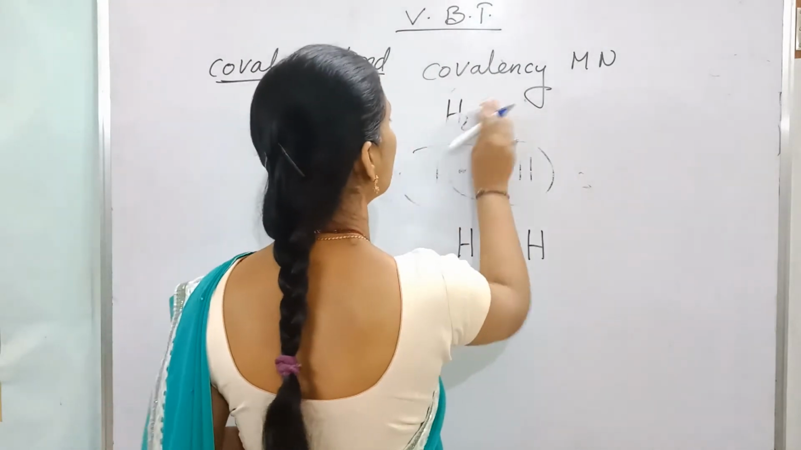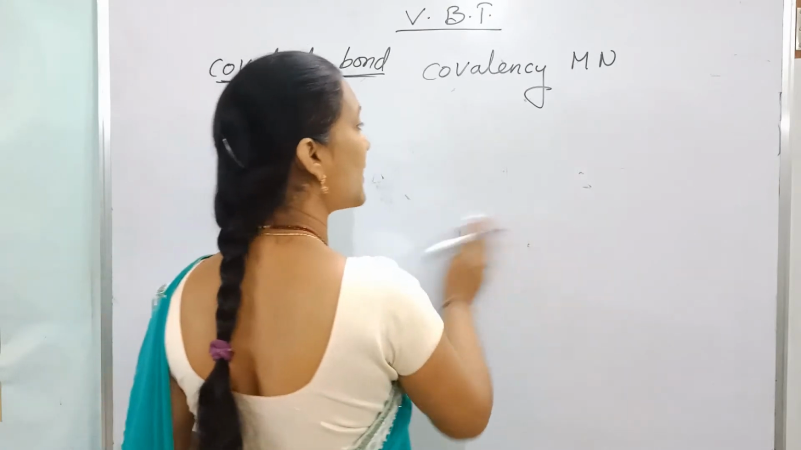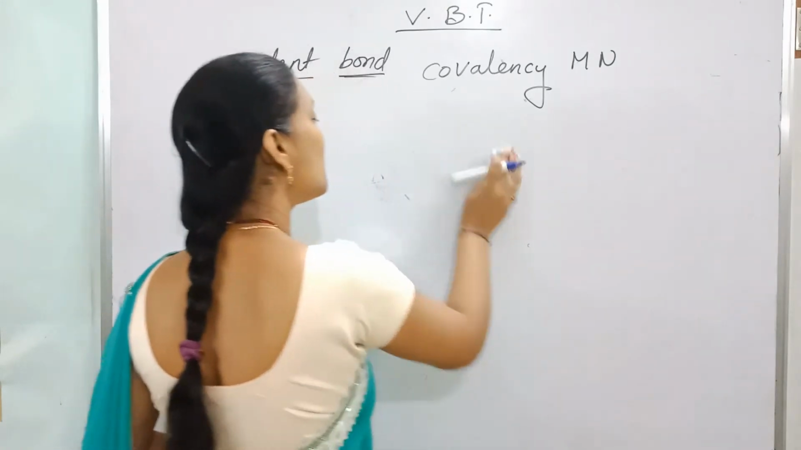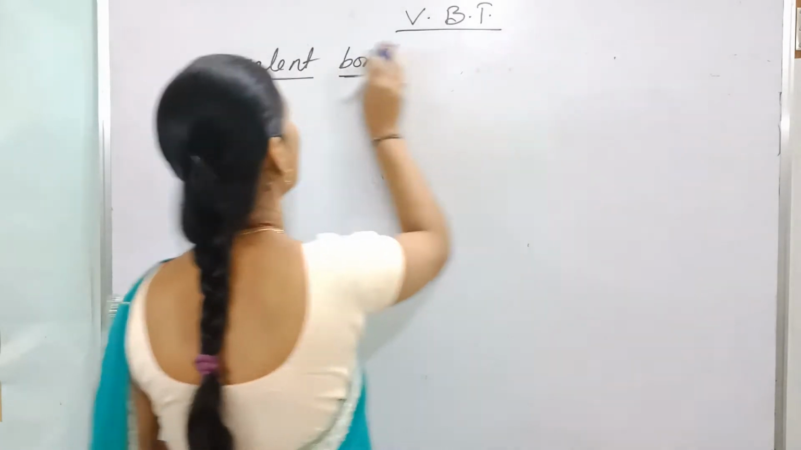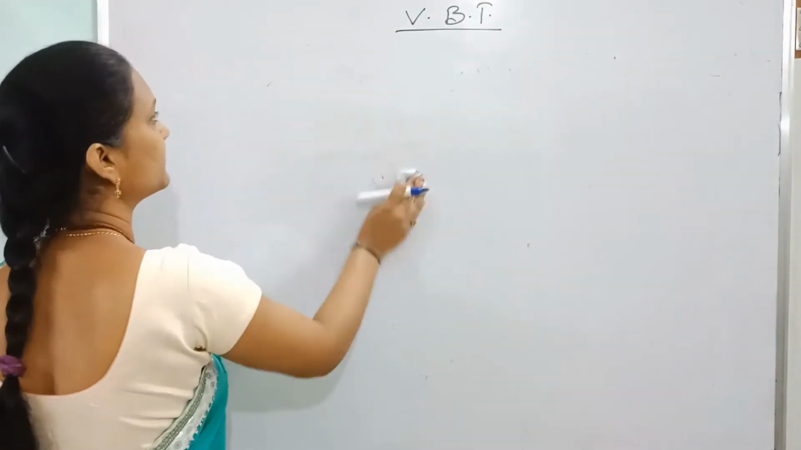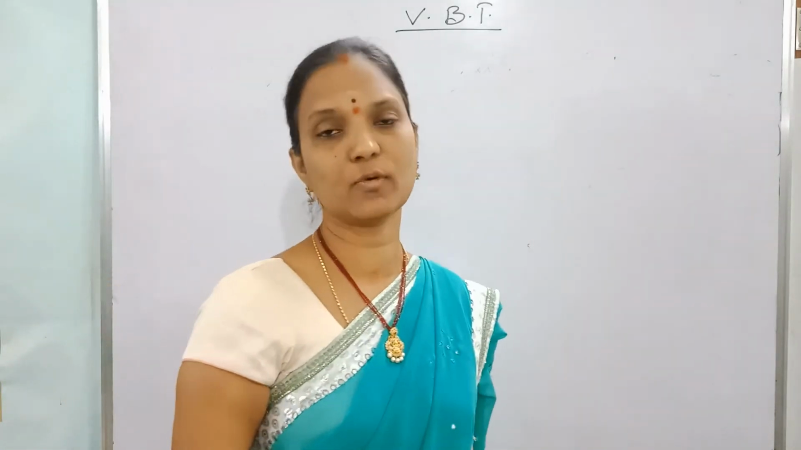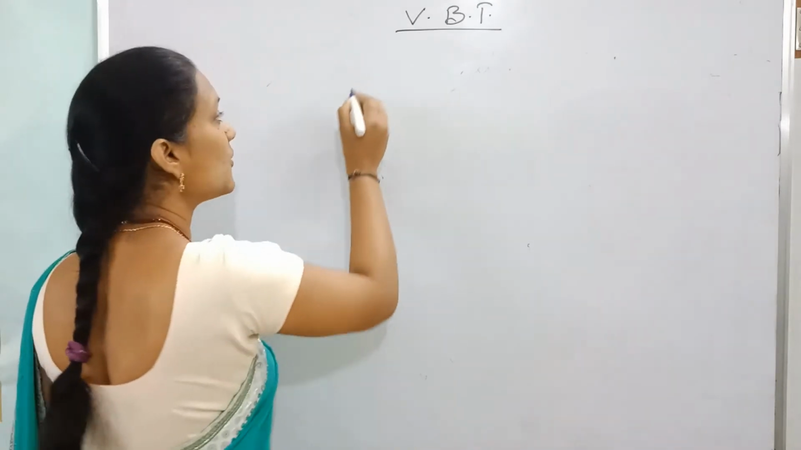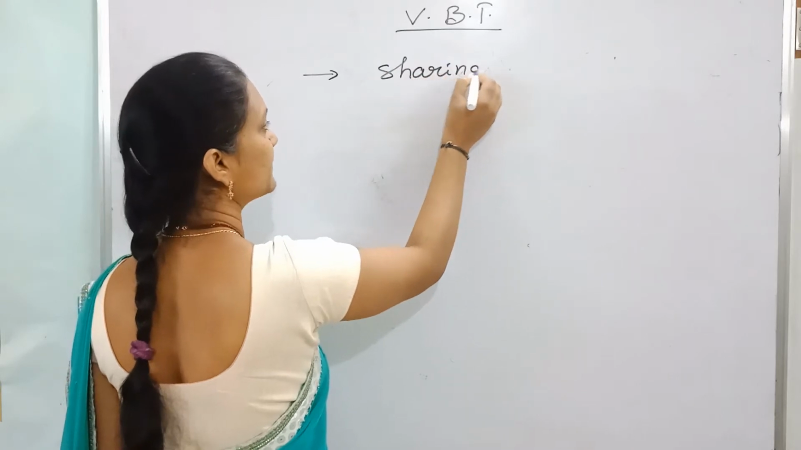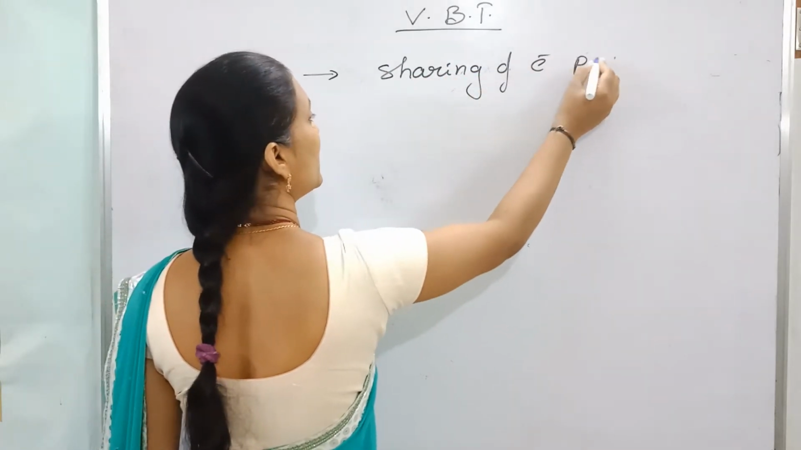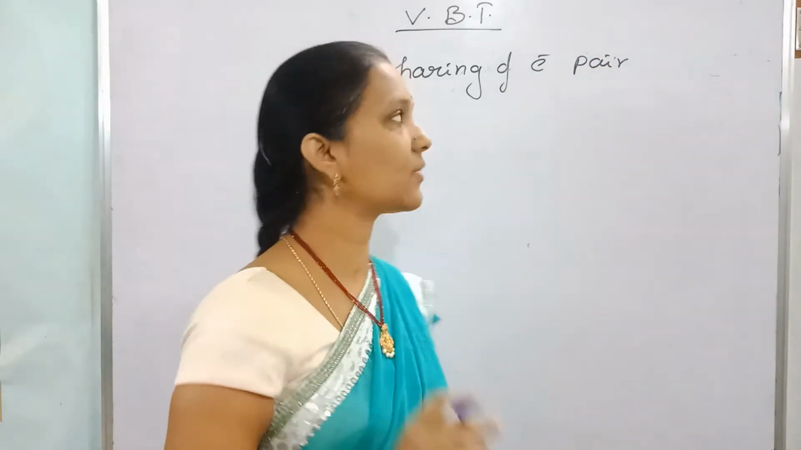So what is valency bond theory? For the explanation of covalent bond, different theories were introduced: valency bond theory, hybridization, and valence shell electron pair repulsion theory. The first one is valency bond theory, VBT. Covalent bond is formed due to sharing of an electron pair contributed by two elements in equal number.